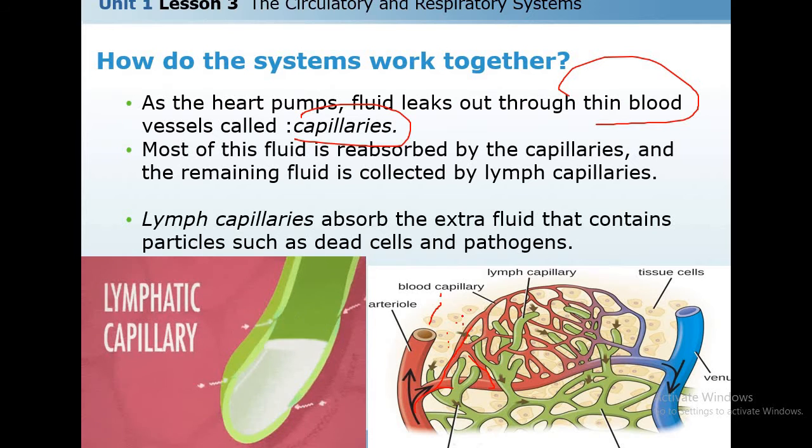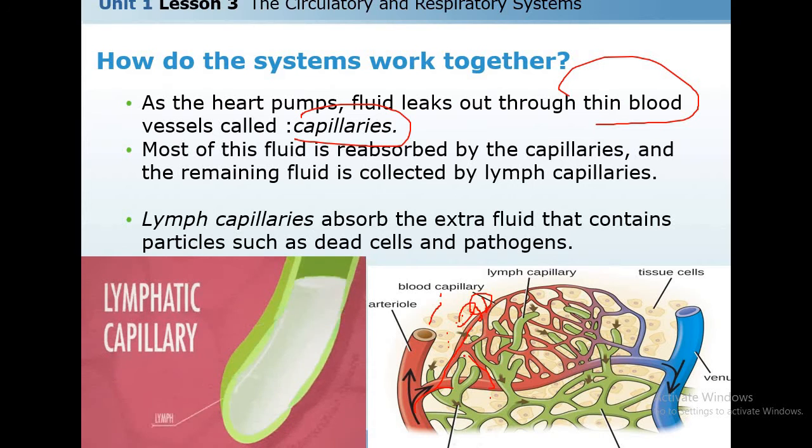This is the tissues, and the blood takes in the wastes from the body tissue. Some of this fluid or waste doesn't get back inside the bloodstream.